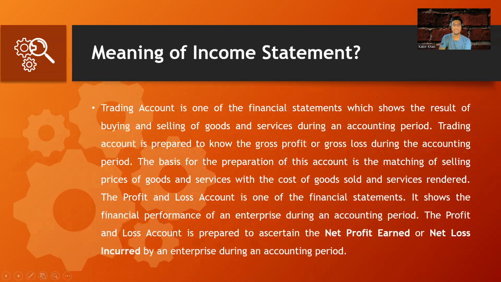So let's move to the next. Yeah. Next, we have the income statement. In the income statement, we have two things. One is the trading account. The trading account is one of the financial statements which shows the result of buying and selling of goods and services during an accounting period. So we have two accounts, the trading account and the profit and loss account. The trading account is prepared in order to find the gross profit of an organization, whereas the profit and loss account is prepared in order to find the net profit. So there is a difference. The trading account is prepared in order to find the gross profit, and the profit and loss account is prepared in order to find the net profit.